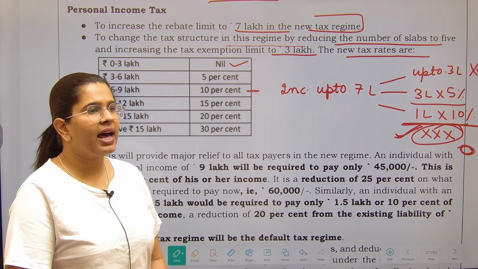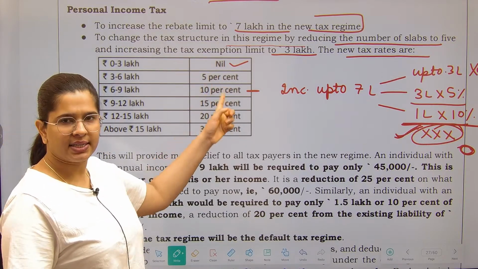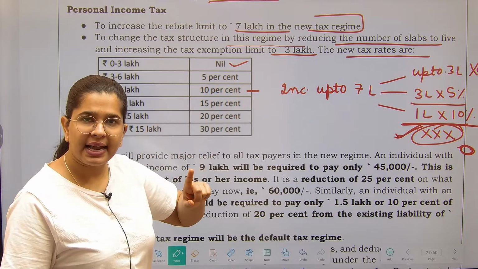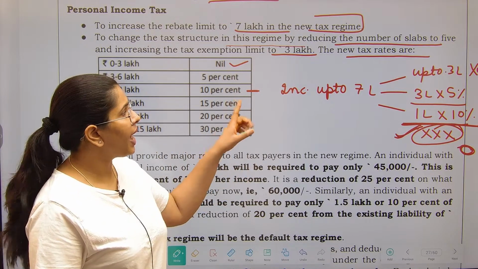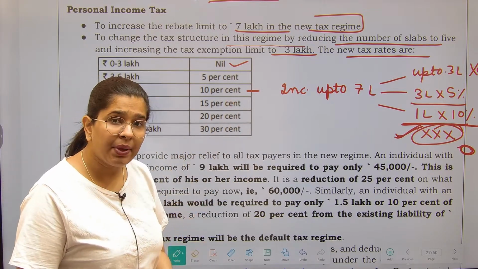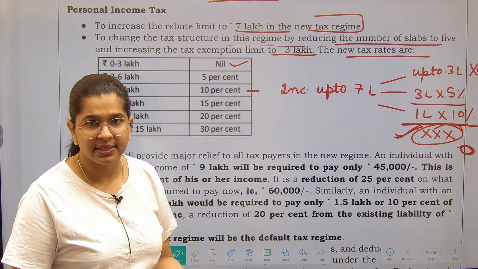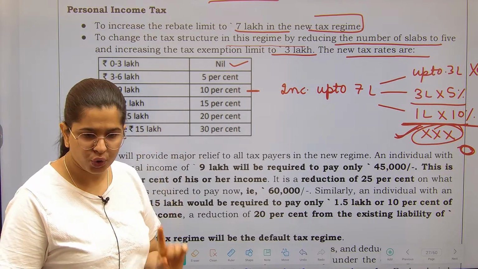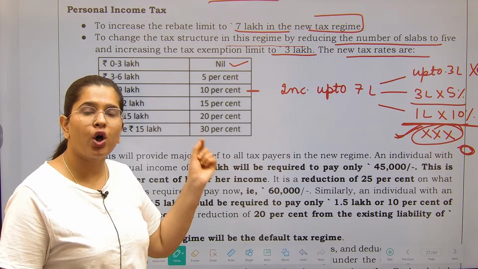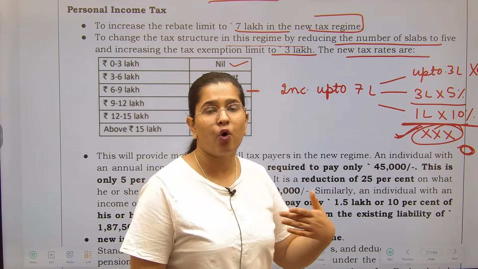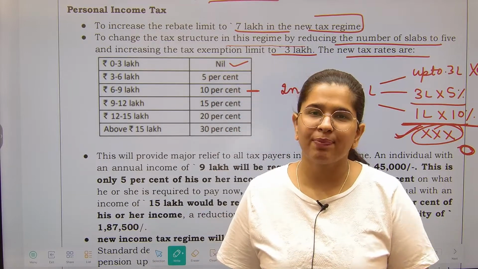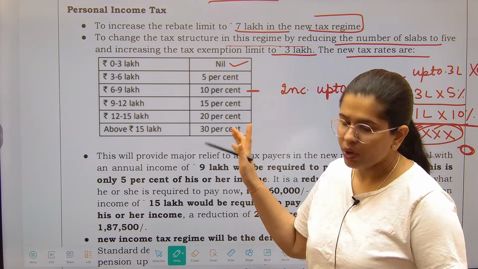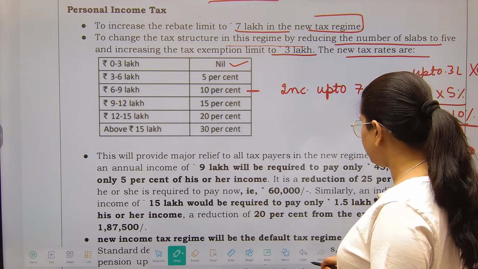Fine. Then someone will ask, ma'am, why have these particular percentages been given? Why have they not made it 0 up to 7 lakh? So please understand this. We are talking about only those people who are having an income up to 7 lakhs. There are people who might have income up to 9 lakhs, right? So if you are having an income up to 9 lakhs, the total slab will be applicable to you. So this slab is relevant for all those people who are earning an income over and above 7 lakhs, because up to 7 lakhs you do not have to pay any kind of taxes because rebate will be granted to you. Tell me, is this point clear to everyone?